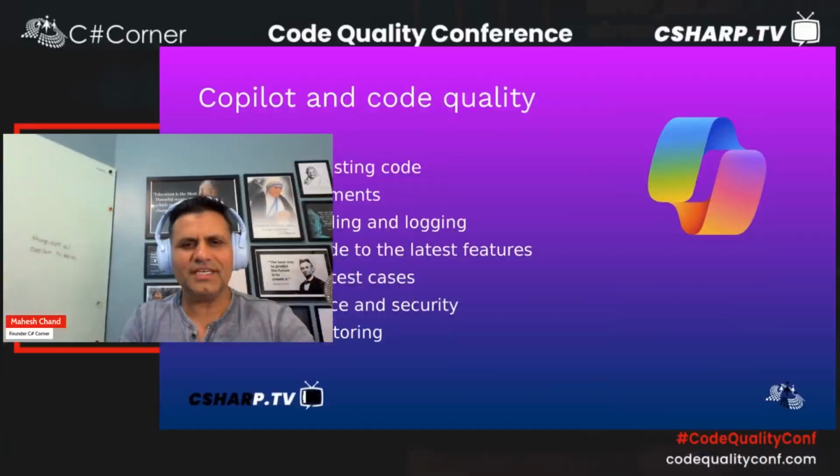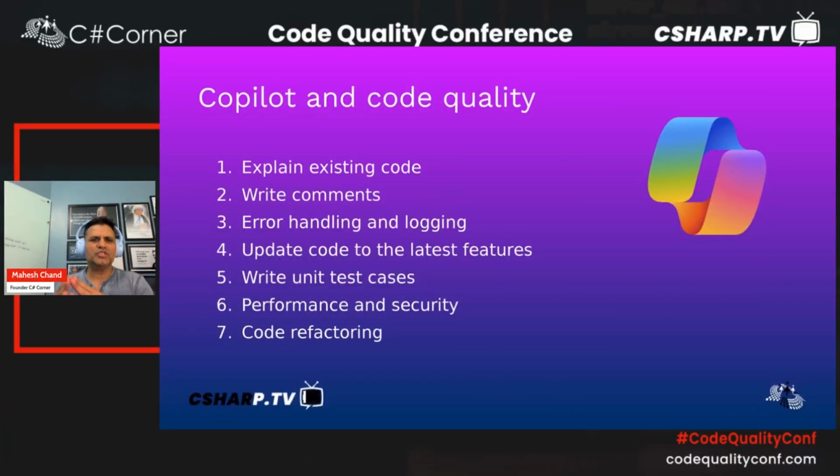All right. So you just saw multiple use cases. Let me go back to my slides. We just saw how to explain your code. If you have existing code, you can use Copilot to explain it, and maybe write a blog or article, or even create documentation for your team in your company. Documentation is always a time-consuming process. You can also ask it to write comments within your code, and add error handling and exception handling.